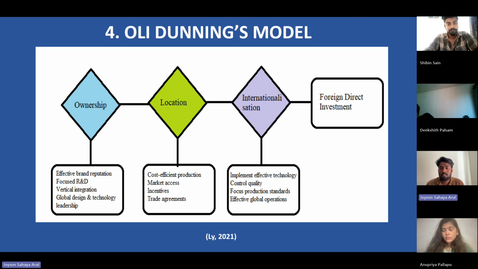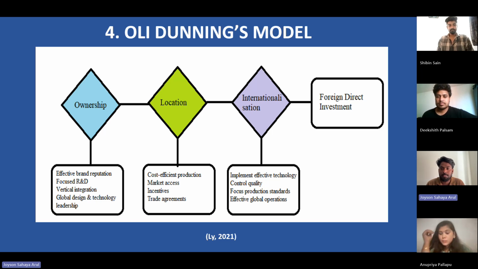The location is based on company expenditure that is cost effective, market access, incentives, and trade agreements. The internationalization is based on technology usage, control of quality standards in production, and efficient global operations. Hence, Hyundai completely satisfies and is successful in FDI.